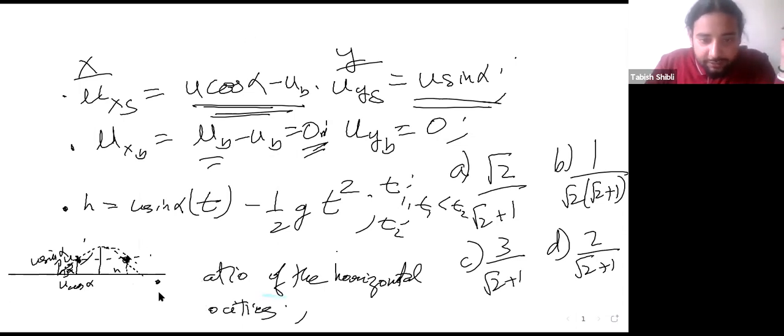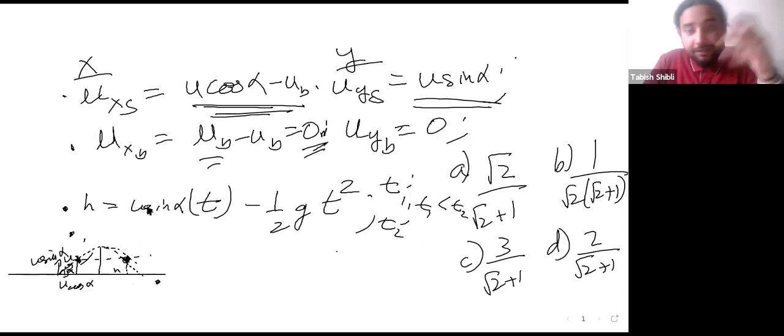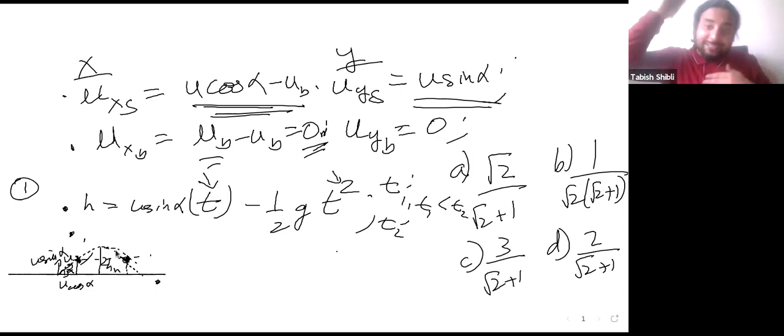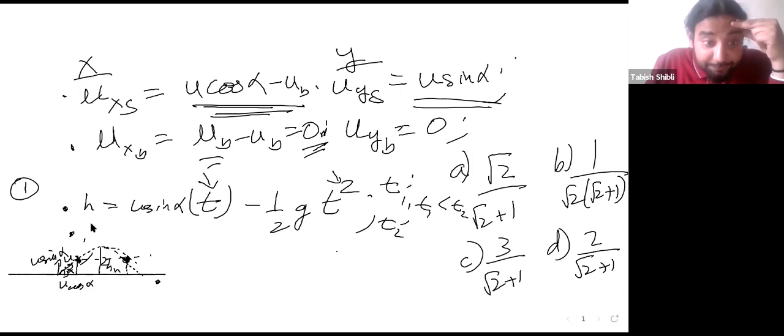What we need to find out, let's set up. This is the first thing we know: it reaches height h twice, with the two solutions, because of this quadratic equation. Now, it also reaches 2h, which is the maximum height the stone reaches.